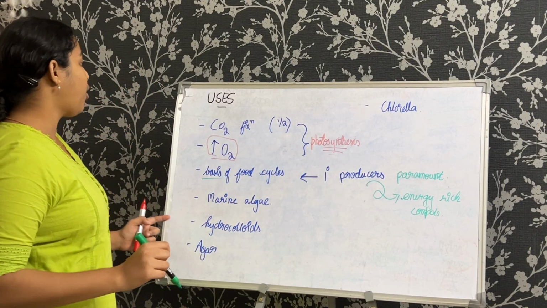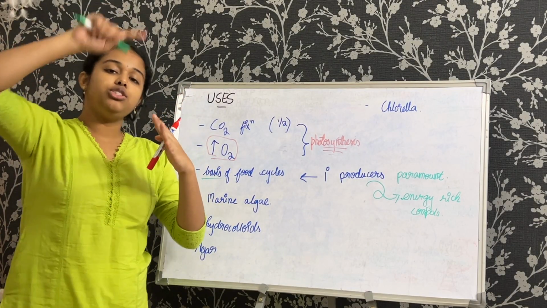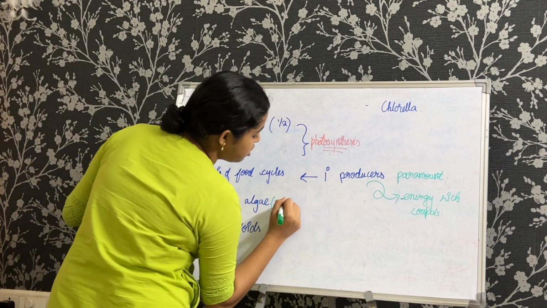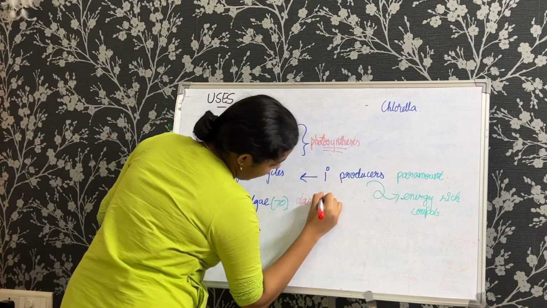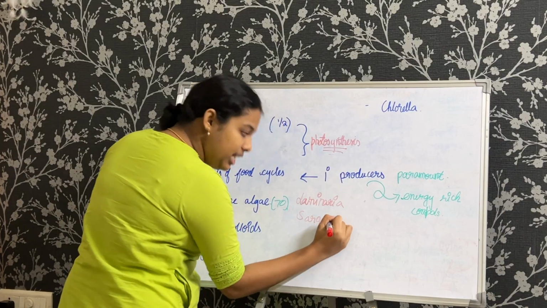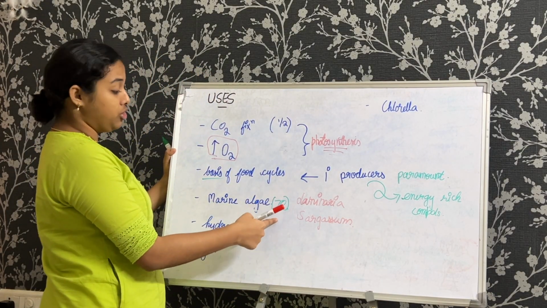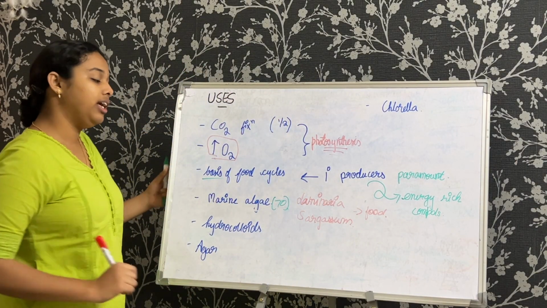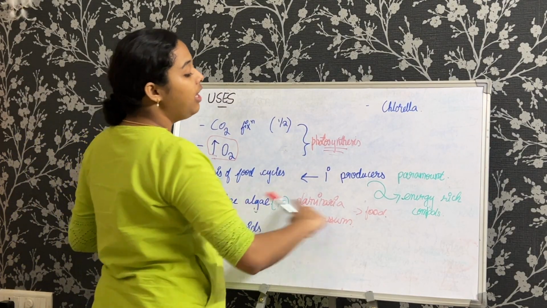Now, next we will go on to the point that we know that they are largely aquatic, and they can be either freshwater or marine. So some of these marine algae, minimum 70 species of them, serve as food resources. Now an example for this would be laminaria and sargassum. Okay, so laminaria and sargassum are a few examples, not the only examples. Why they are mentioned is because some marine algae, around 70 species, serve as food, the food resources. Now that's an important point, where we got to know two examples, a numerical, and we also got to know the habitat and the function.